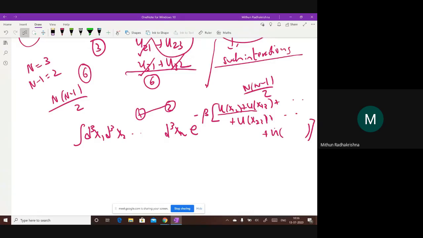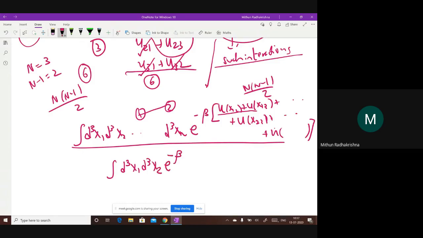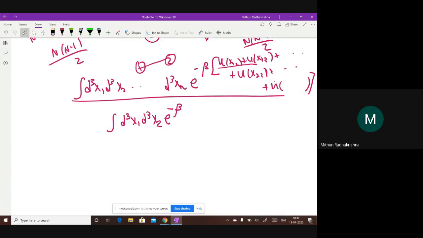So what I am saying is, to evaluate this entire integral, I'll just consider, let's say, x1 and x2, all the other integrals will be similar. Okay, let's do things slow, one by one.